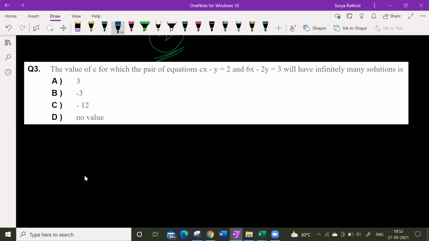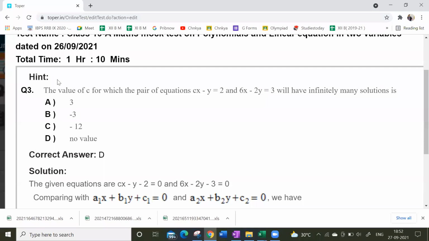So here, C/6 = −1/−2, which is nothing but 1/2, which is equal to 2/3. So it should be both equal, right? So sir, there is no value that can make all three equal, so it should be option D. Yes, correct. Then option D is correct. No value. Yes, sir, it's correct.